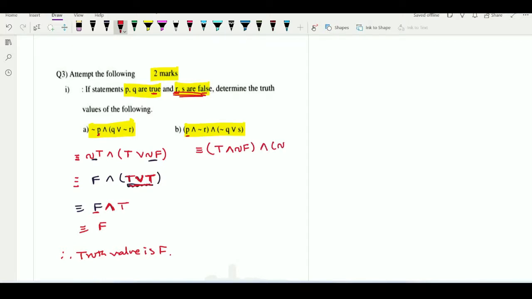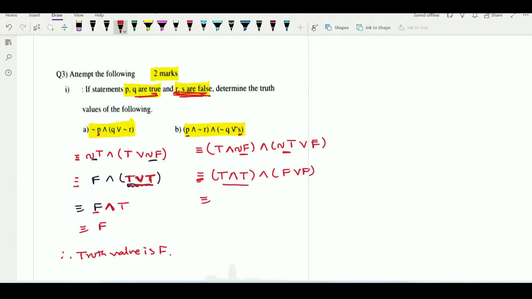And again negation Q is what here? True. So replace Q by true. Or S is also false here. We have replaced all the letters by their truth values. The remaining part is the simplification part. Now T, keep it as it is, and also as it is. What is negation of false? It will be true, and negation of true will be false, or false, keep it as it is.